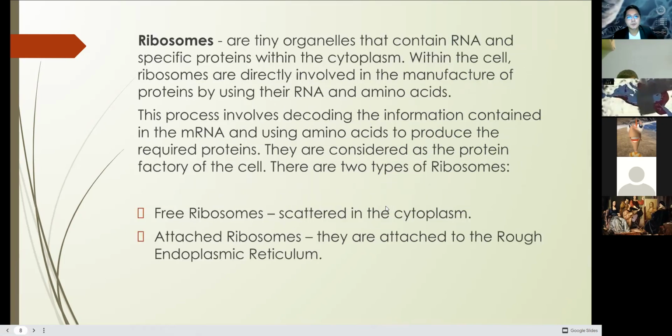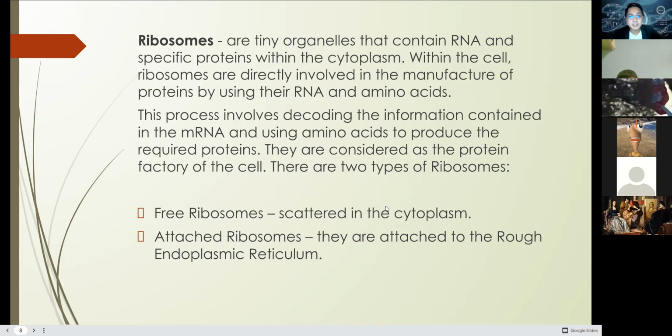Ribosomes. Ribosomes are tiny organelles that contain RNA and specific proteins within the cytoplasm. Ribosomes within the cell are directly involved in the manufacture of proteins using their RNA and amino acids.